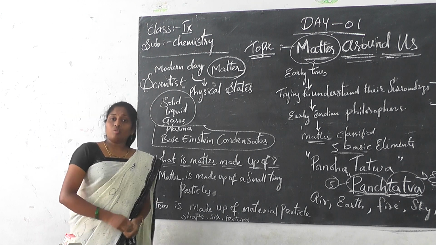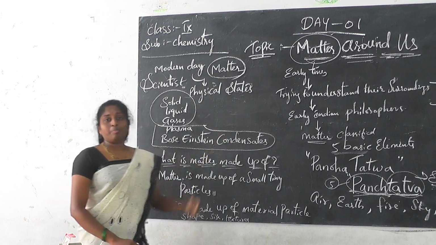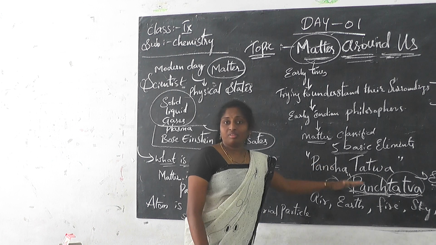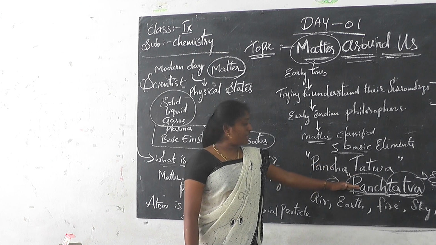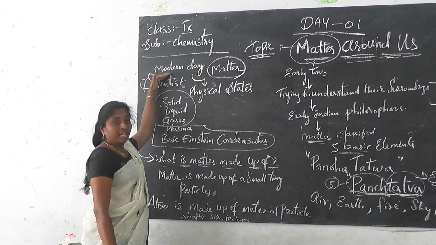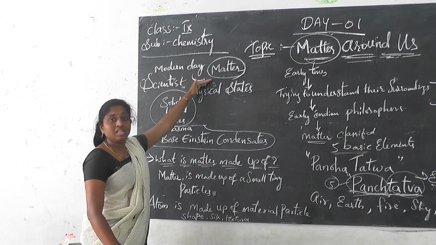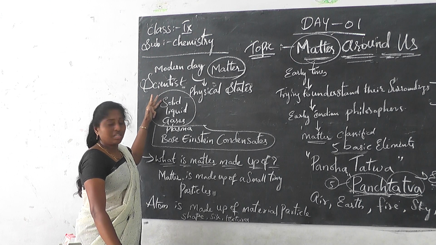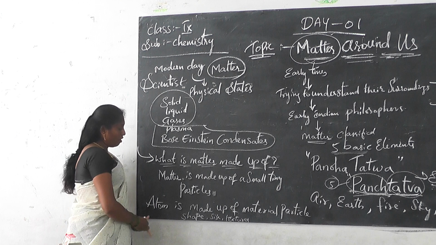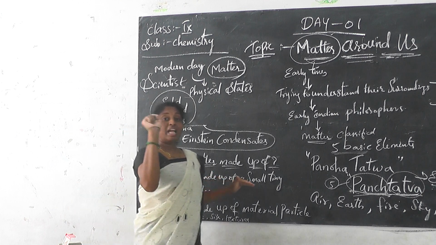Now the question is, what is matter made up of? Till now we understand that according to the earlier times, the Panchatattva, the 5 elements, are present. And in modern days, we understand that matter consists of 3 important states. Then what is matter made up of? Matter is made up of small tiny particles.